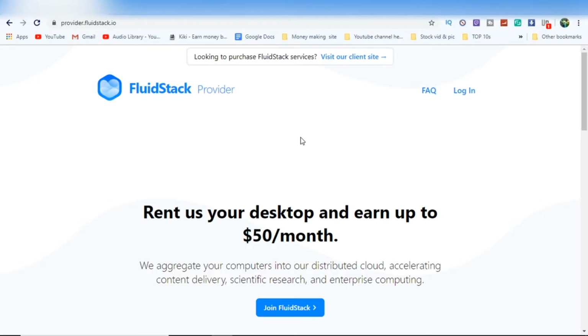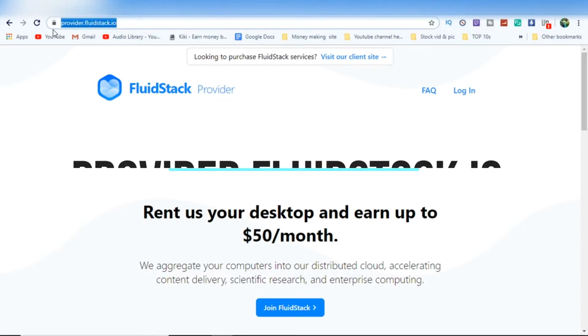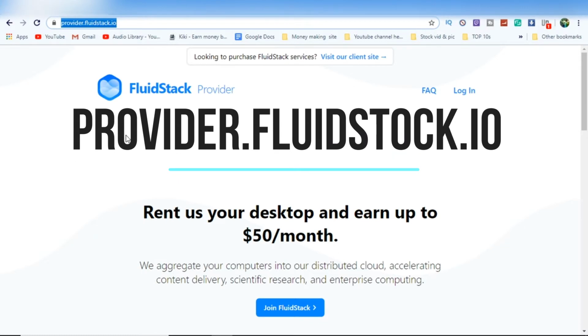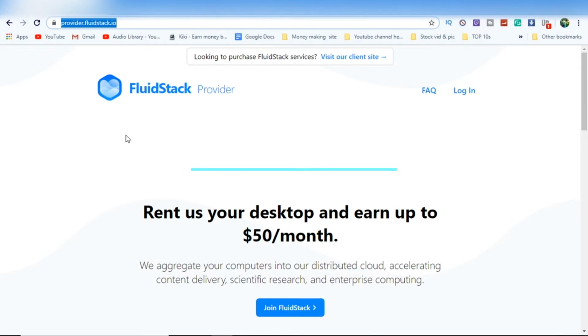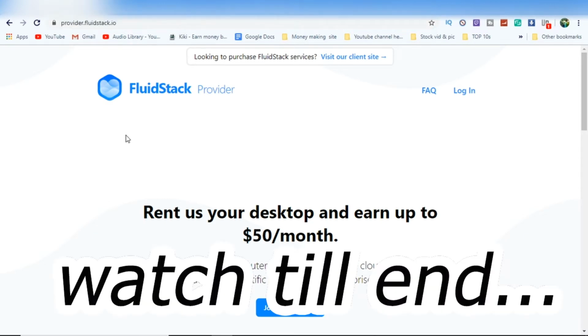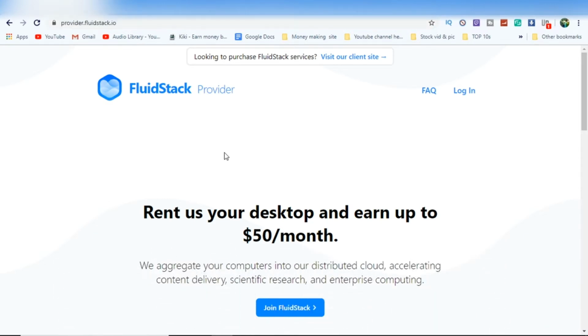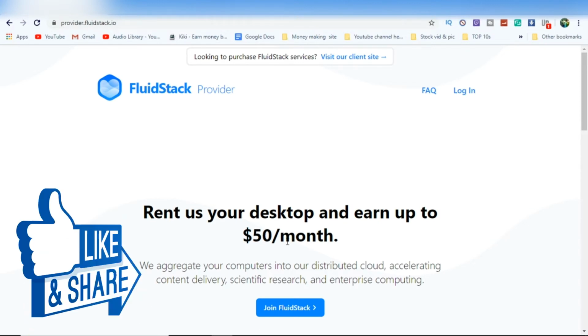The website and app we're gonna see to make passive income is called Fluid Stock Provider. You go to provider.fluidstock.io. I leave a link below, click the link and go to this website, and this is the website. You can make $50 per month. Rent us your desktop and earn up to $50 per month.